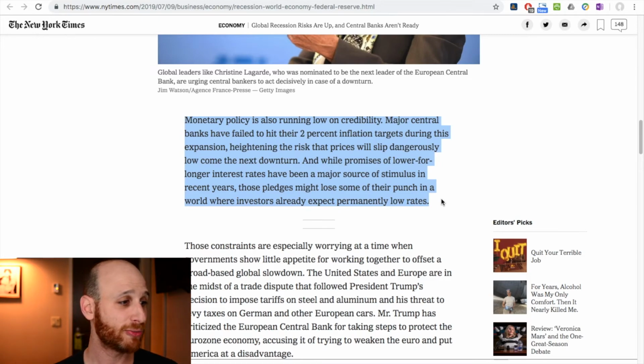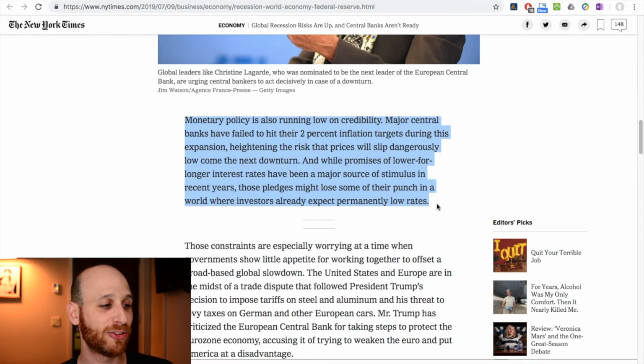And while promises of lower for longer interest rates have been a major source of stimulus in recent years, what this means is that lower interest rates encourage spending because they discourage saving and also encourage borrowing, so they're stimulating the economy. Those pledges might lose some of their punch in a world where investors already expect permanently low interest rates.